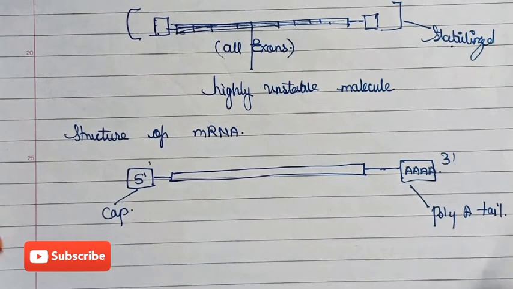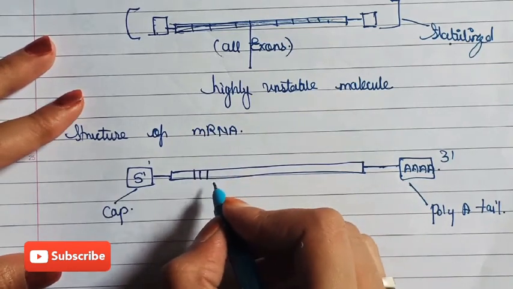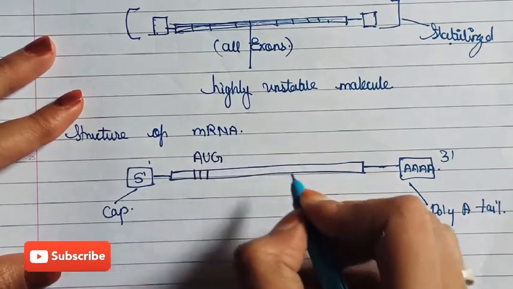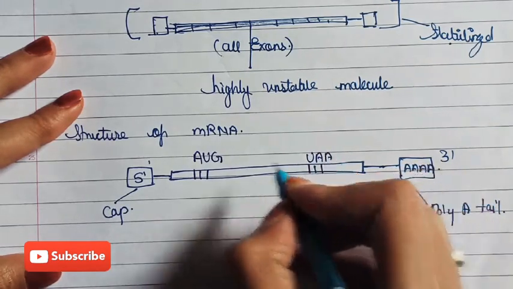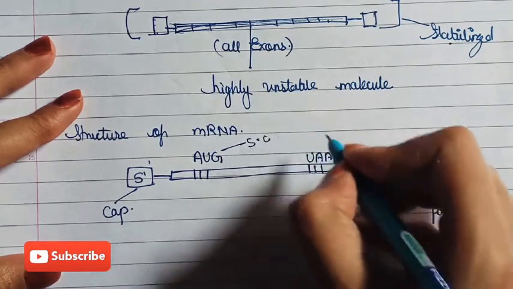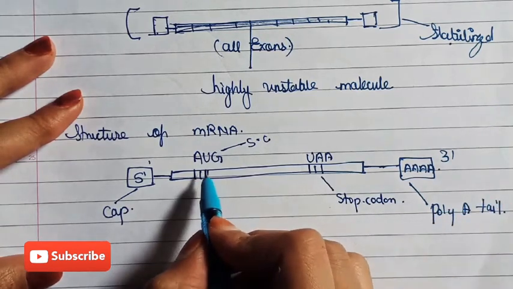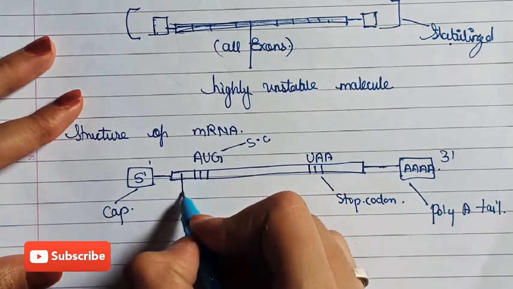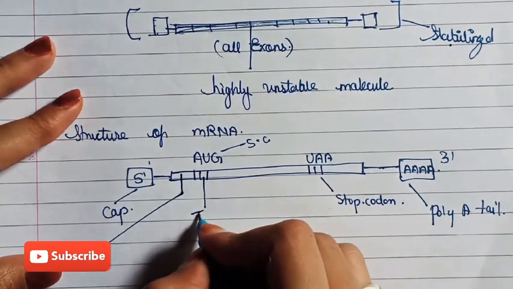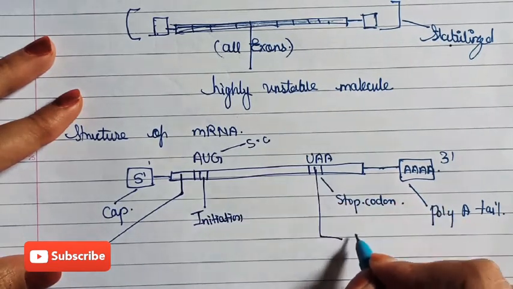As we know, mRNA consists of a start codon and a stop codon. Here you can see start codons are present. We know that the start codon is AUG and the stop codon is UAA. Okay. So this is a start codon and this is a stop codon. Now before the start codon, a region is present. This region is the initiation region. And this is the termination region.